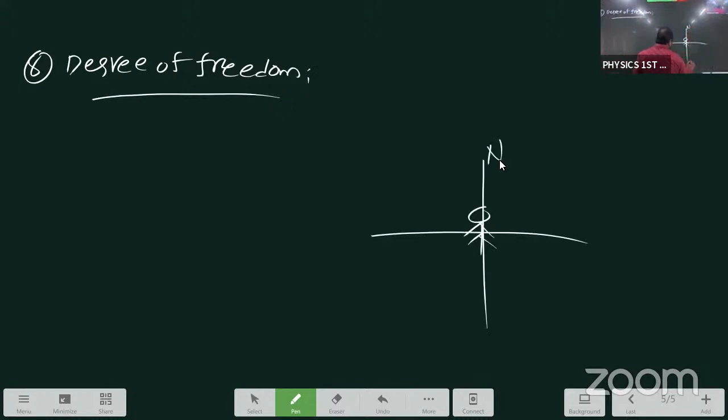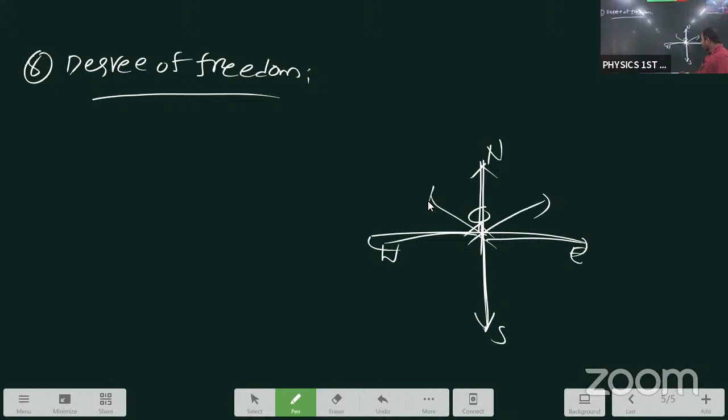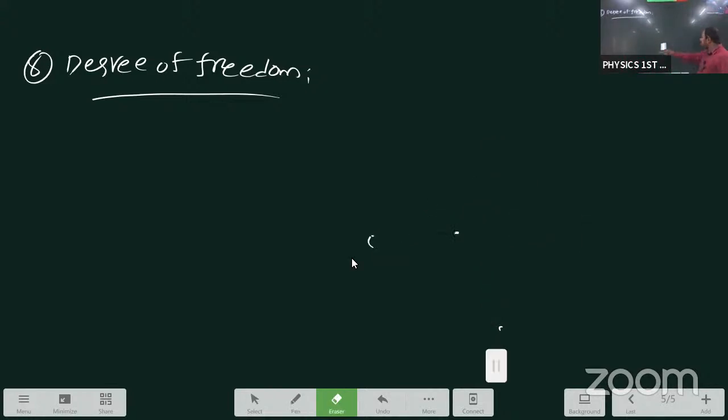How many ways can that person move? Total 4 ways: north, south, east, west. You didn't say northeast, northwest, those are all sub. Main 4. Like that, gas molecules: in how many possible directions, in how many possible types of energy transfers in the given system. That is nothing but degree of freedom.